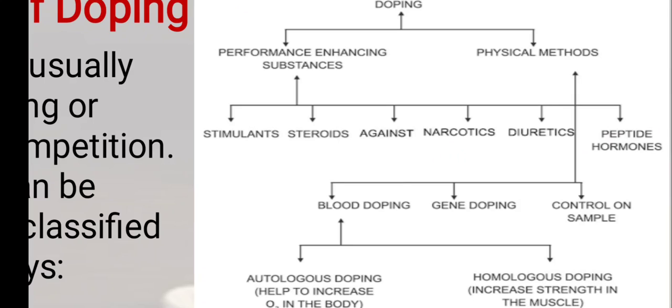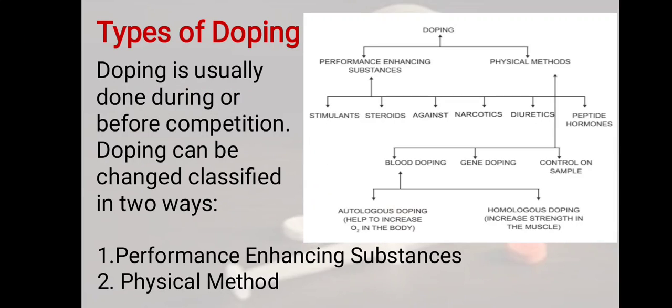But today in this topic we are going to learn performance enhancing substances, that are the stimulants, steroids, narcotics, diuretics, and peptide hormones. So let's start. I hope this is clear. Two types of doping: performance enhancing substances and the physical method.